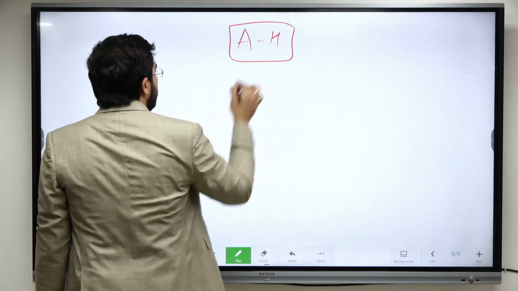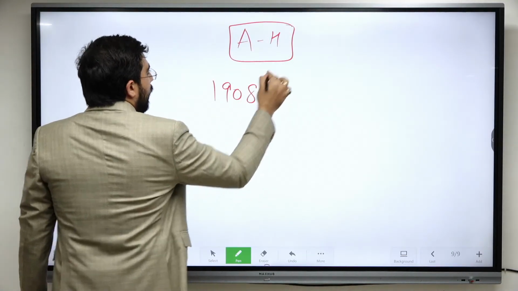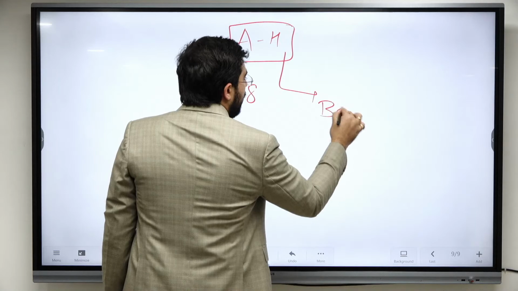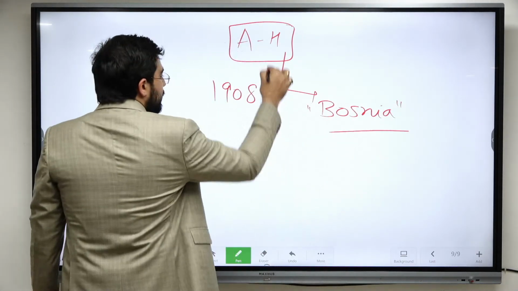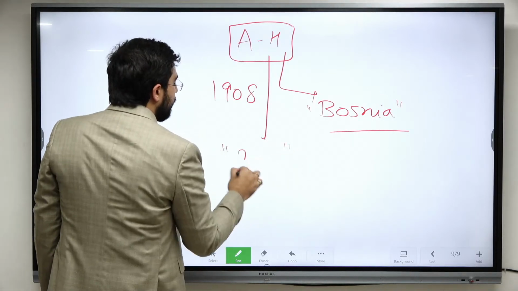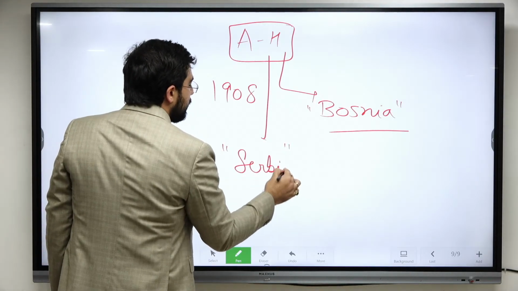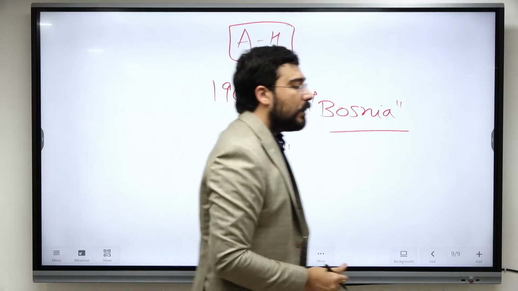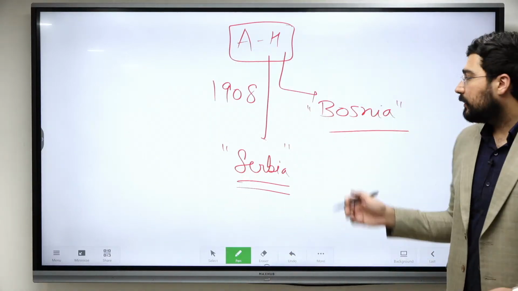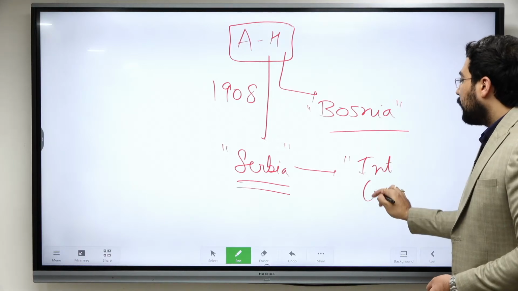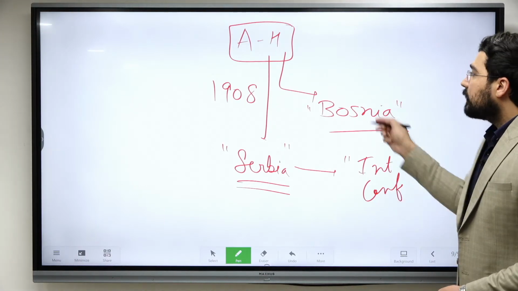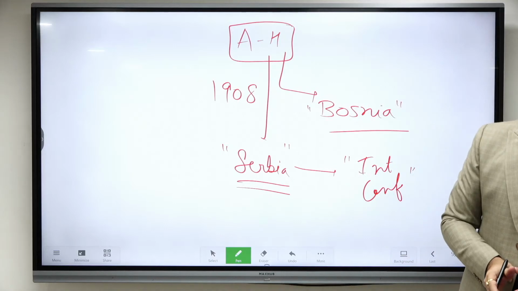All of us know in 1908, Austria-Hungary captured Bosnia. At this point of time, Serbia became completely against Austria-Hungary. Serbia wanted an international conference so that they could discuss the Bosnian question, but nothing happened.